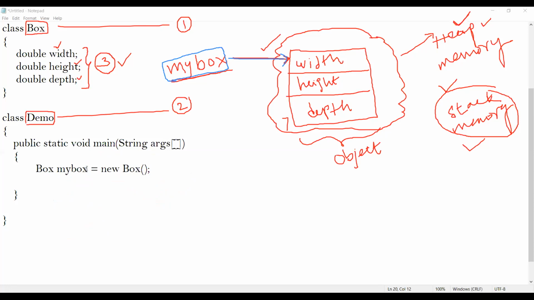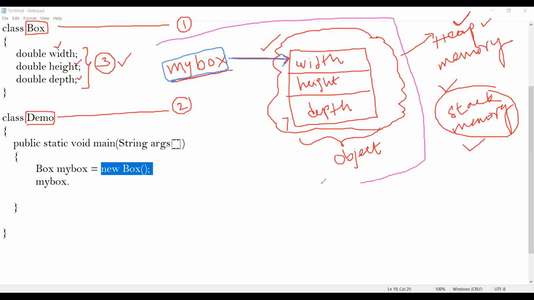Okay. So now using this reference variable, what I can do using my box. Generally while I'm talking, I'll be talking of my box as an object. But to say the truth, my box is not an object. What is my box? My box is a reference variable, which is referring to the object called box. And that's what this diagram says.